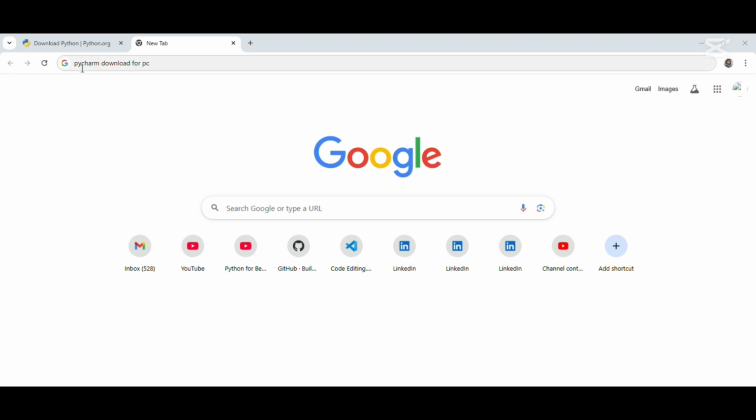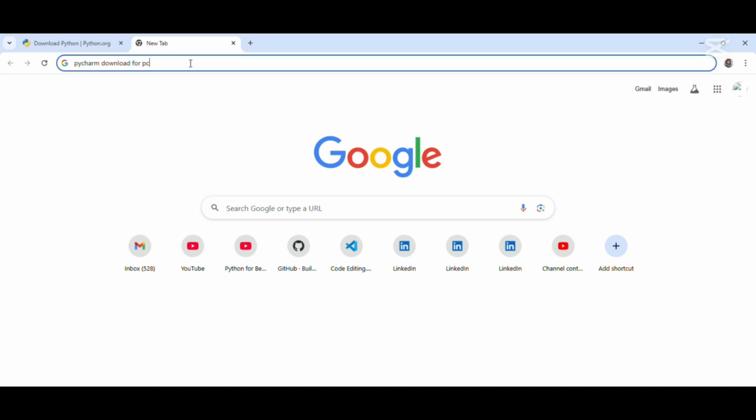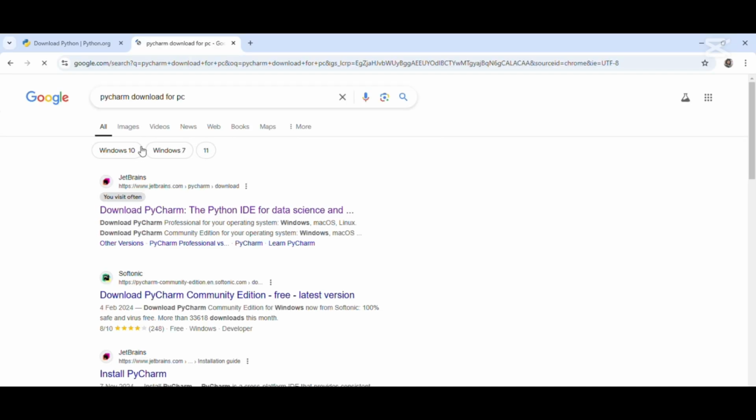The next thing we are going to be looking at is how to download and install PyCharm on our laptop or PC. So just type PyCharm download for PC, or for Windows, or for laptop, or whatever it is that you use there. Just press enter. Now just click on the first link, that is JetBrains. And one thing you should understand is that PyCharm is powered by JetBrains. So we just follow the default, www.jetbrains.com, click on the first link.